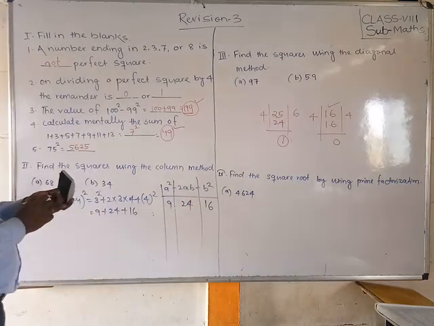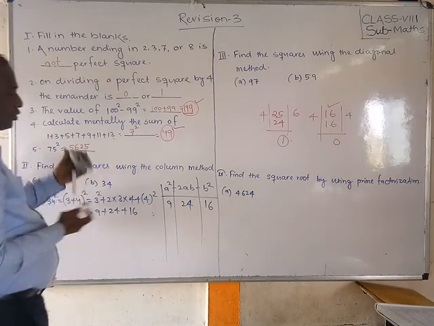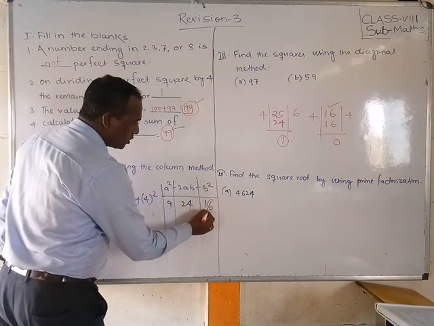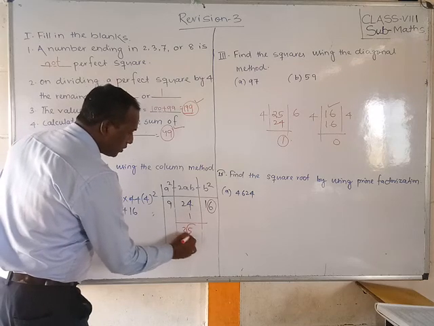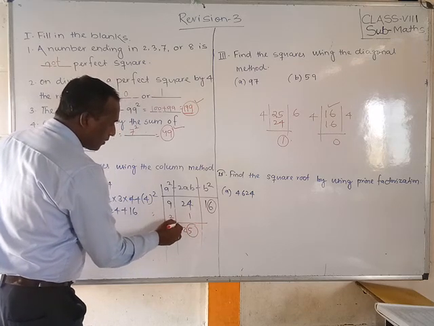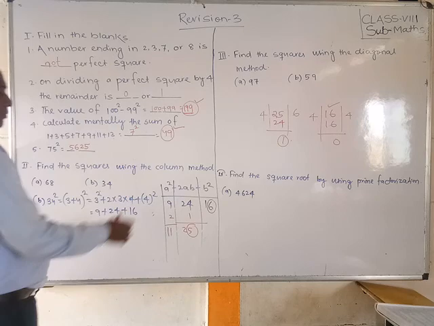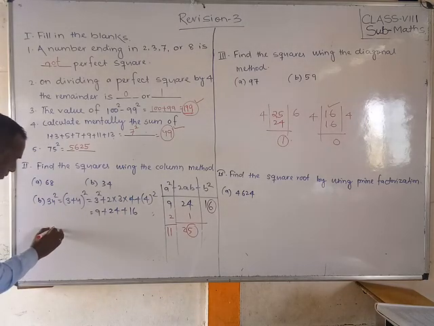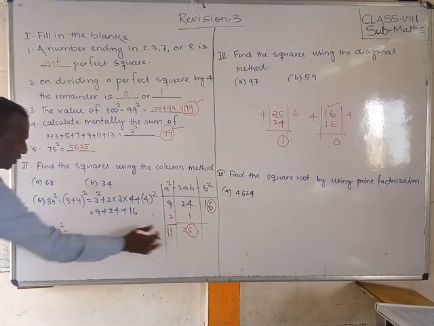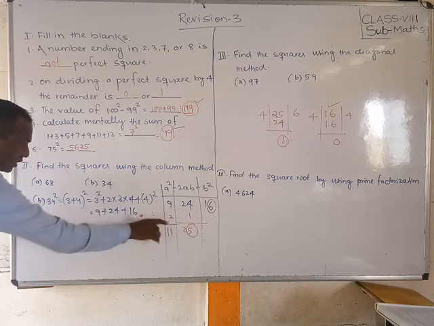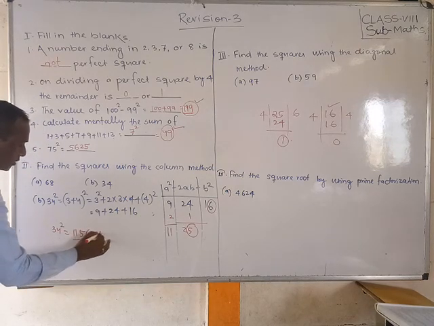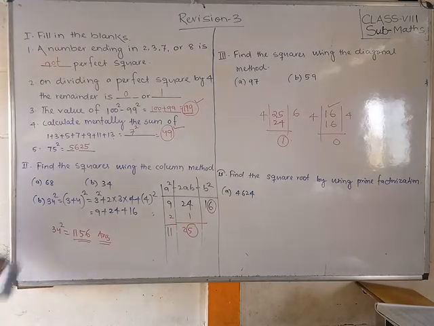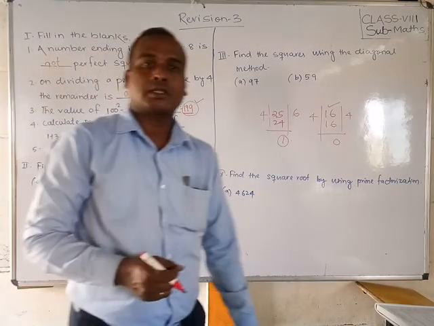Now what you have to do, students? You have to mark it. Which one? Round the unit. Plus 1, 25. Round it, 5. 2 will come. 11. Now write down that: 34 square is equal to this number, first 2 digits, next 5, next 6. So this is our answer. Okay students, I hope you have understood about the column method.